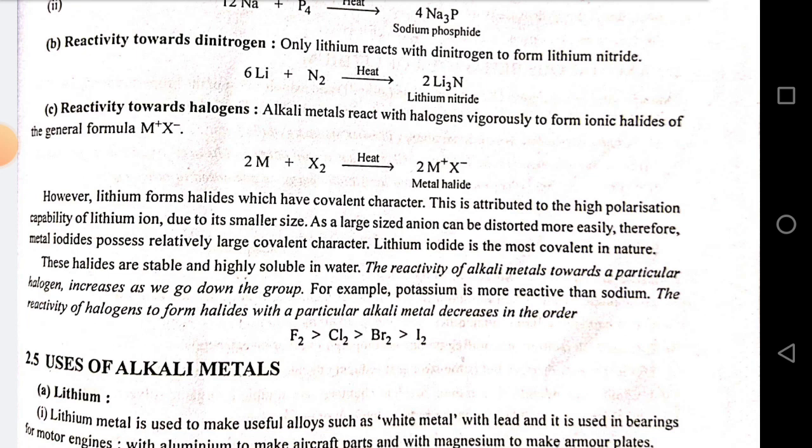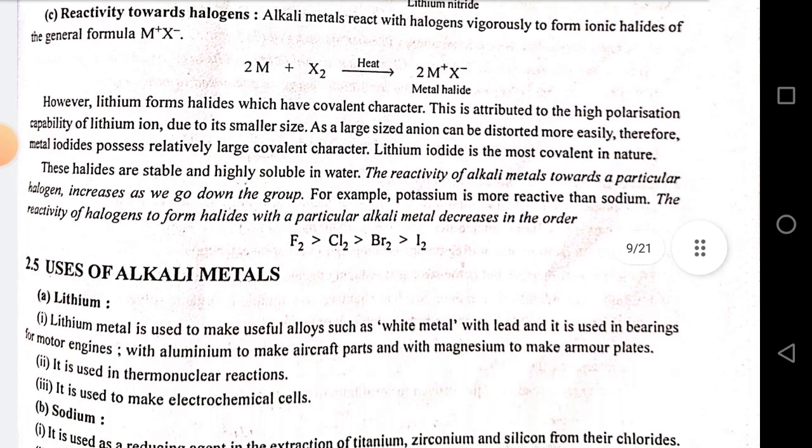The reactivity of alkali metals toward a particular halogen increases as we go down the group. For example, potassium is more reactive than sodium. The reactivity of halogens to form halides with a particular alkali metal decreases in the order F2 greater than Cl2 greater than Br2 greater than I2.